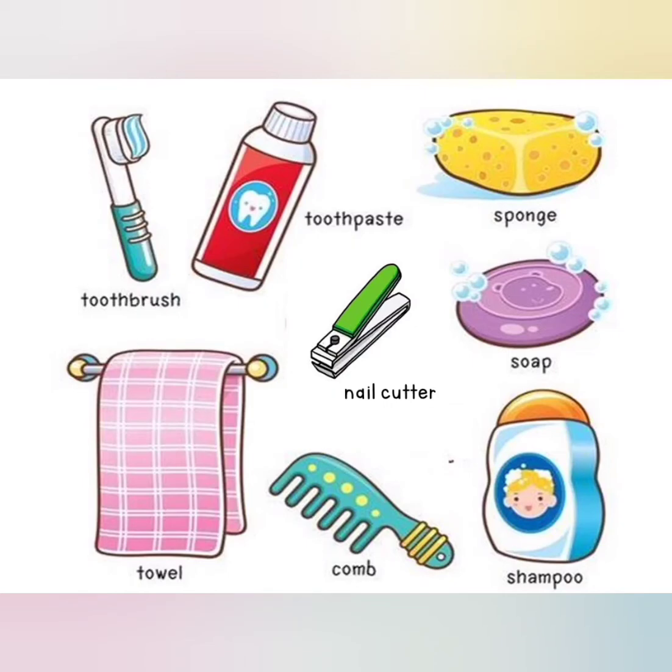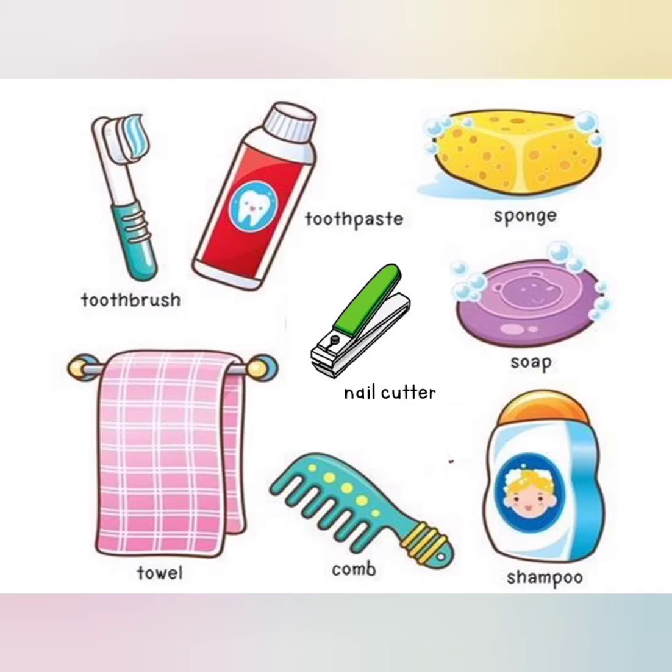We should keep our body clean. And how do we do that? These are some of the things which we require. For example, a toothbrush and a toothpaste. Every day we need it. Every day twice we brush our teeth, that is in the morning and before going to bed in the night.